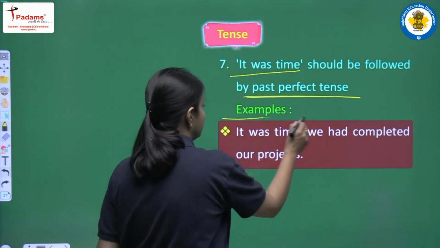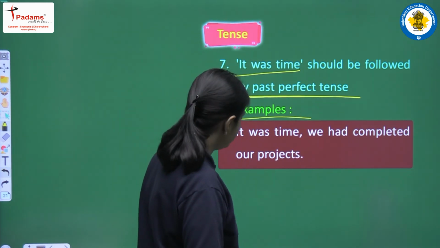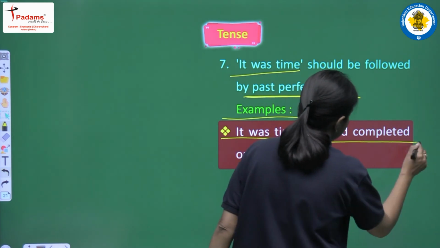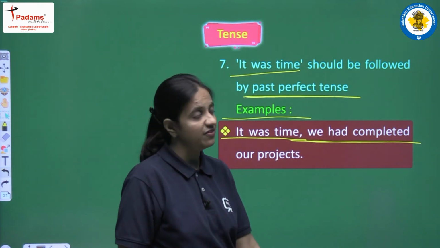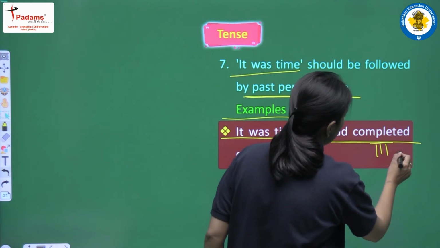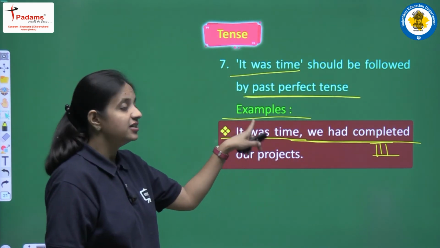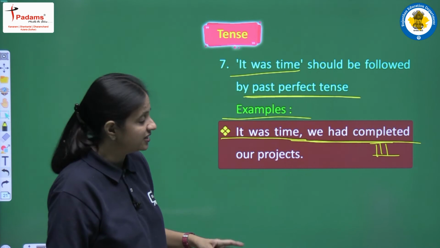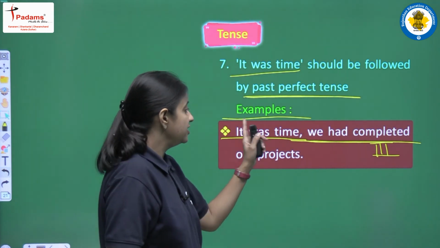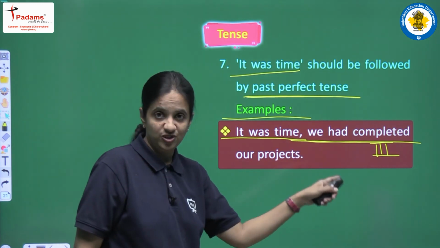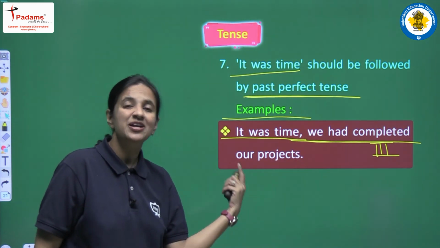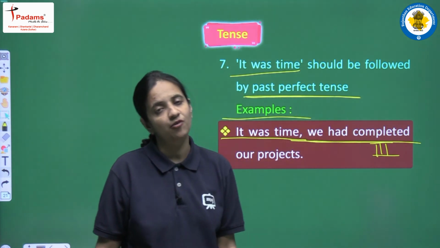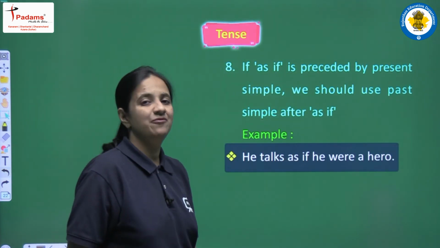Again some examples we are having. It was time we had completed our projects. So because we are having it was time, this is the reason that we are writing past perfect here, and past perfect means had plus third form of the verb. Okay, so suppose here it was it is time, then in that condition we have to use past simple, and then how would we frame the sentence? At that time the structure would be it is time we completed our projects, but here we are having it was time, so we are using past perfect tense here, and past perfect means had plus third form of the verb.